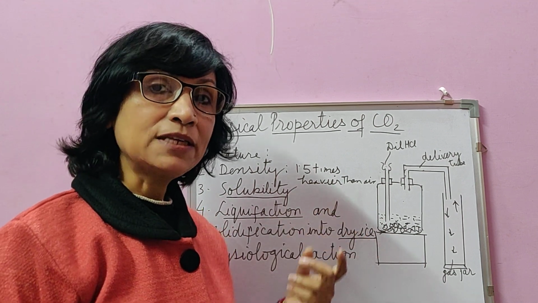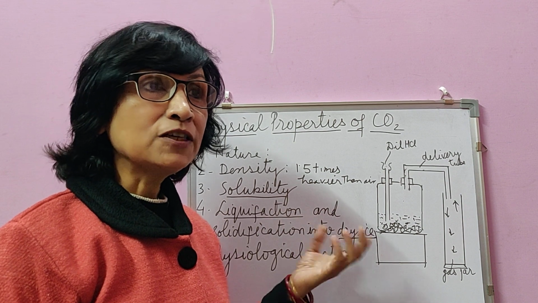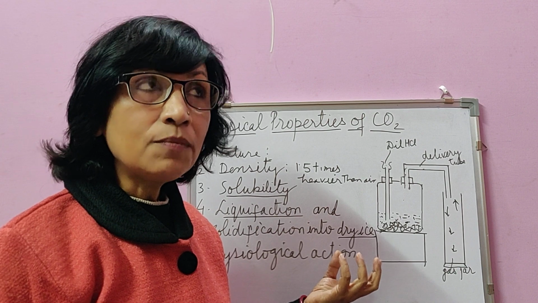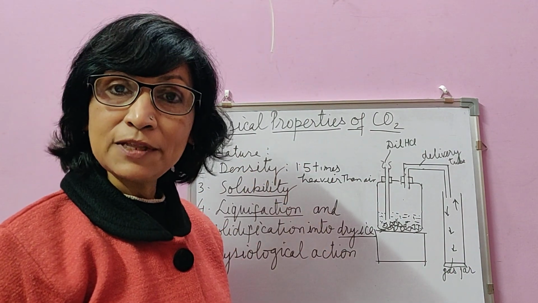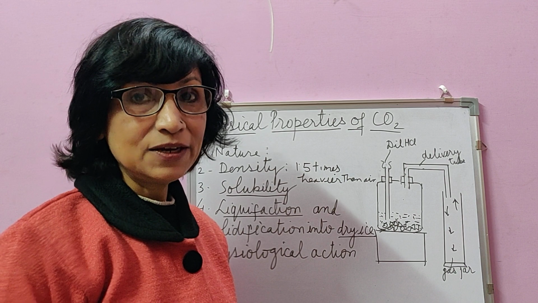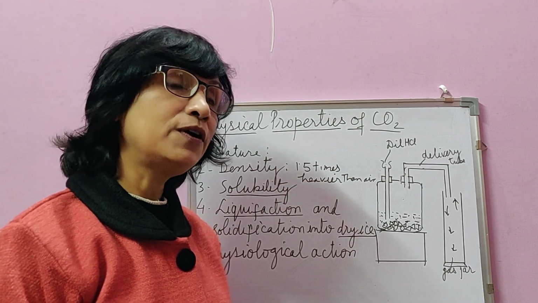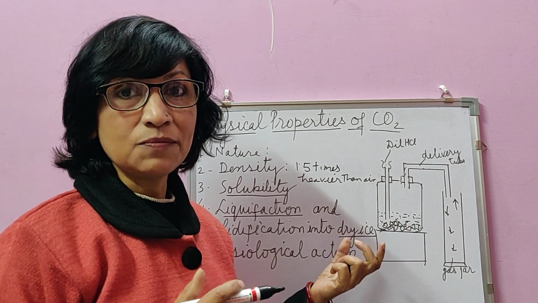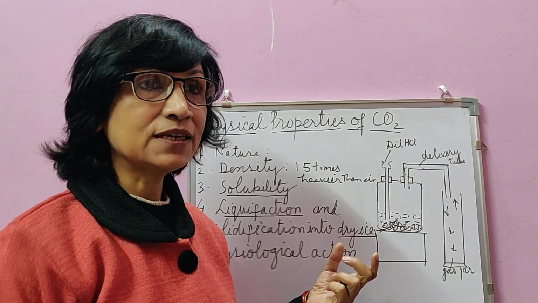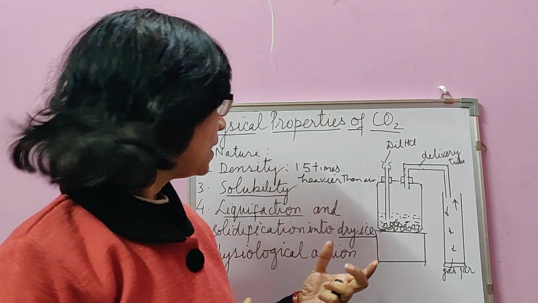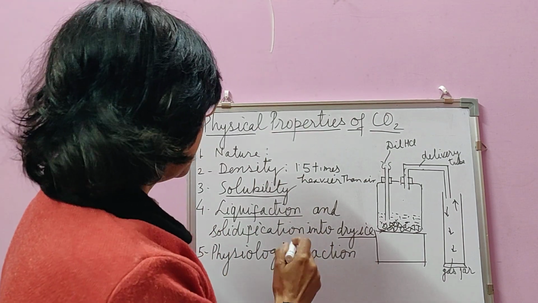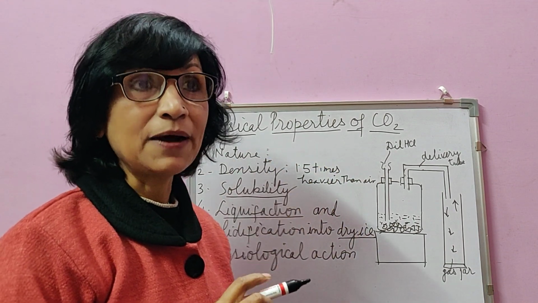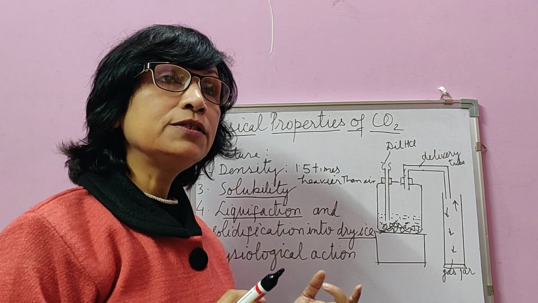It is a sublimable substance, and if exposed to normal temperature only, it converts easily from solid form directly to gaseous form, without turning to liquid carbon dioxide. So it is a sublimable solid and is used for different purposes. For dramatic effect on the stage or in the movies, solid carbon dioxide is used because it converts directly into the gaseous form. And then physiological, dry ice has a cooling effect because it is made at minus 78 degrees Celsius. So it is used for